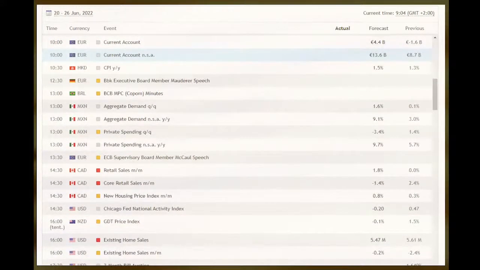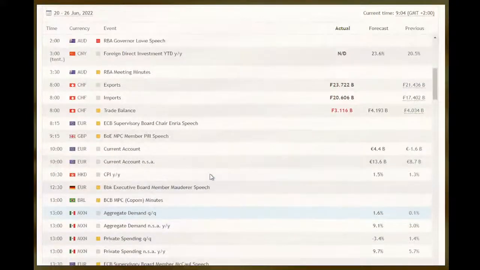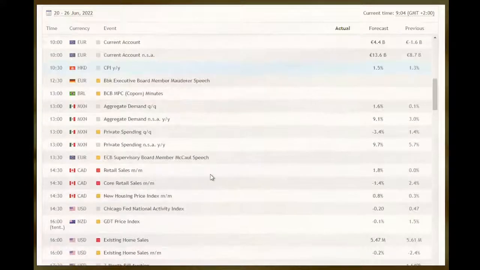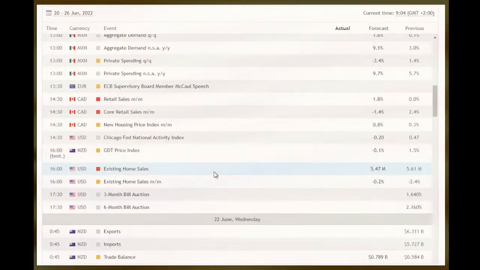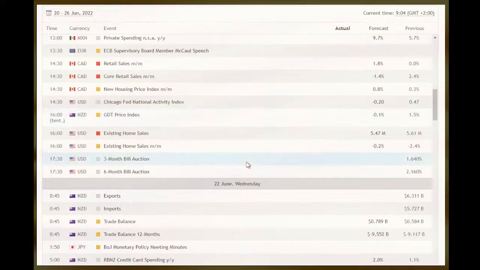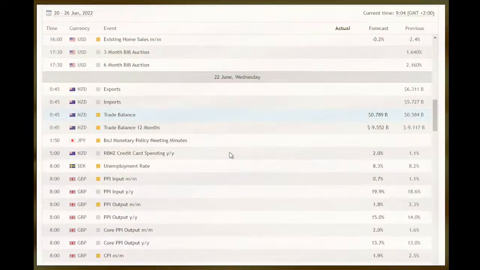All right, so the 21st of June at 2:30, we have the CAD retail sales and core retail sales event. They're expecting some changes on this event. So the CAD around this time will be a little bit volatile, a little bit aggressive. Just keep an eye on that. And that is the event that we have for today. So today we have the CAD retail sales, core retail sales, month on month. That's at 2:30. So keep an eye out for that if you're holding any CAD positions or you're looking to trade the CAD.